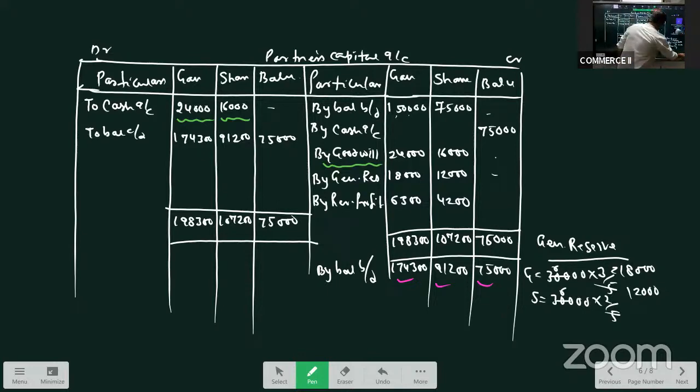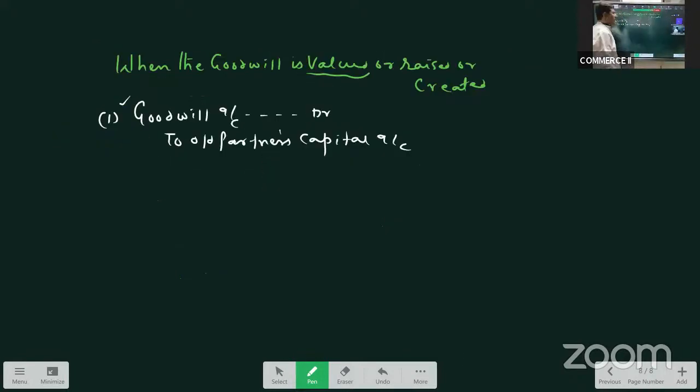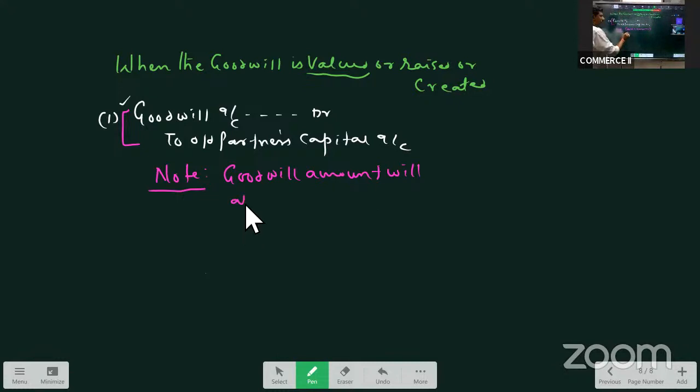Okay. So now in this method, when the goodwill is created, when the goodwill is valued, we have to pass only one general entry, that is goodwill account debit to all partners capital account. And since there is a balance left in this, goodwill account will appear in the balance sheet.